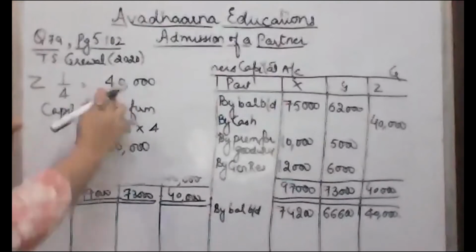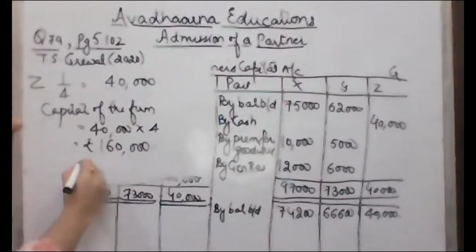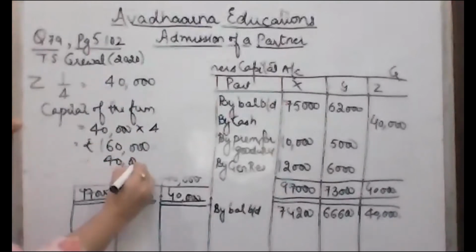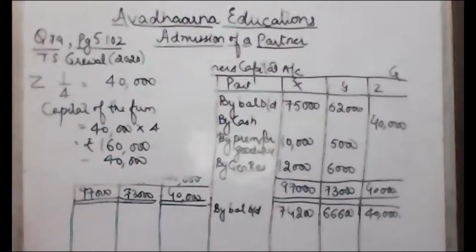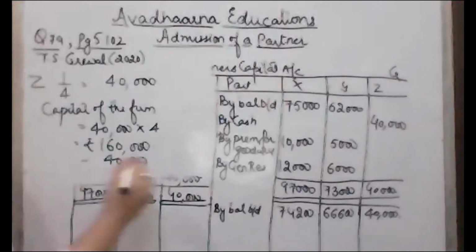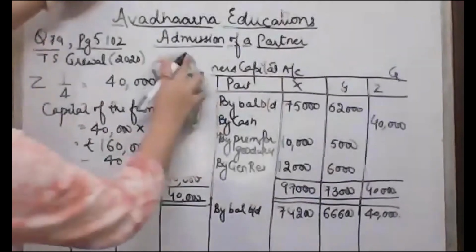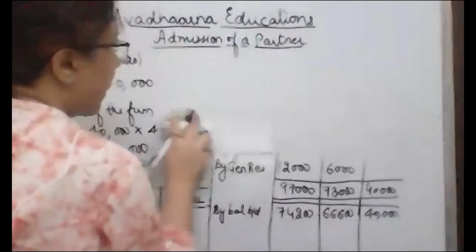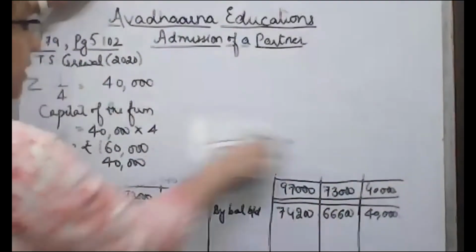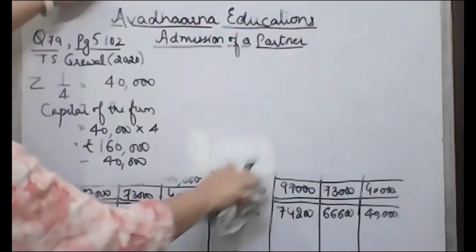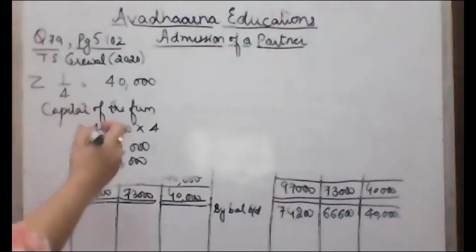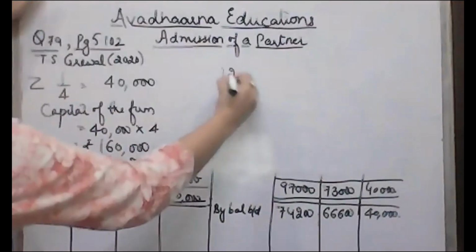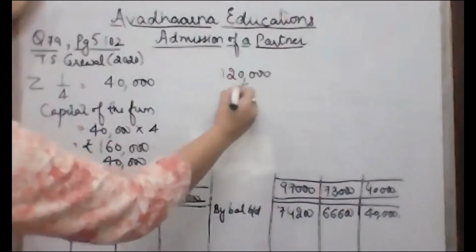If we subtract Z's share of 40,000 from this, we will be left with total capital of 1,20,000, and this 1,20,000 is to be distributed between X and Y in the 2:1 ratio. So 1,20,000 capital is to be distributed.